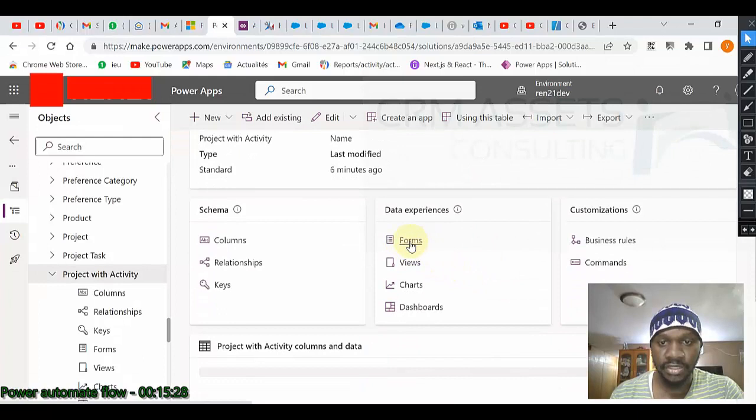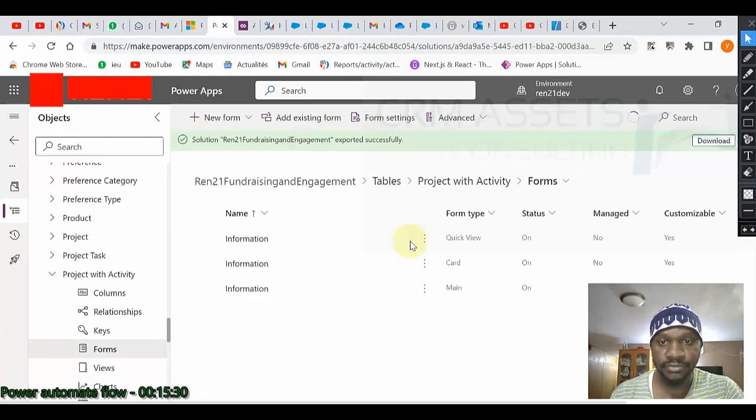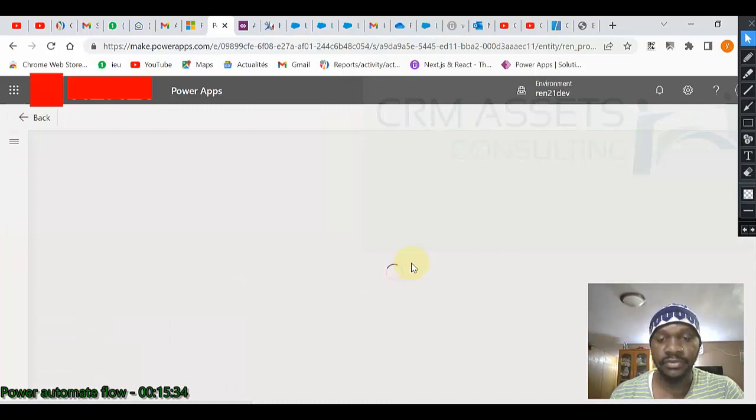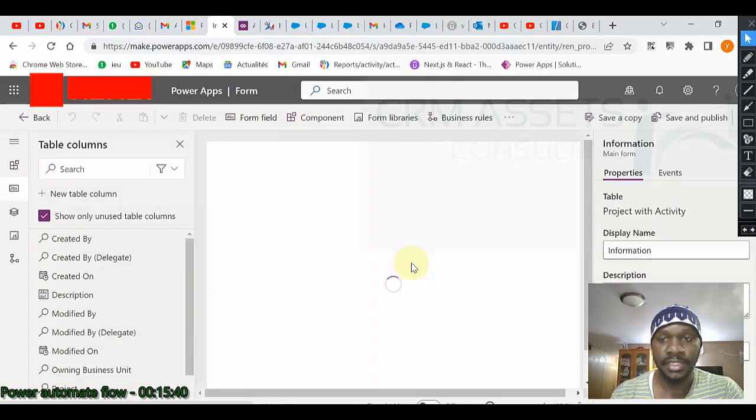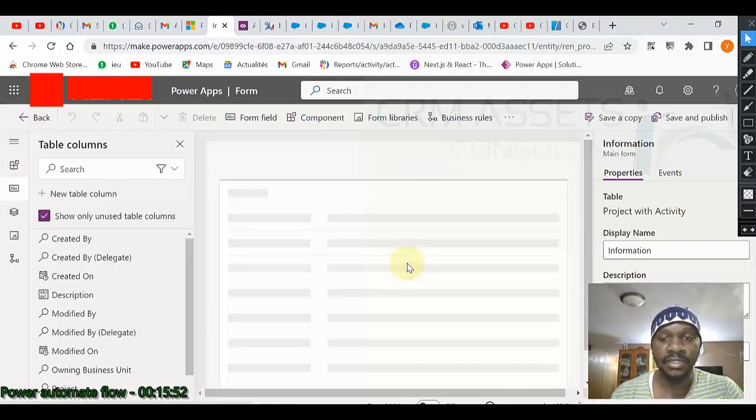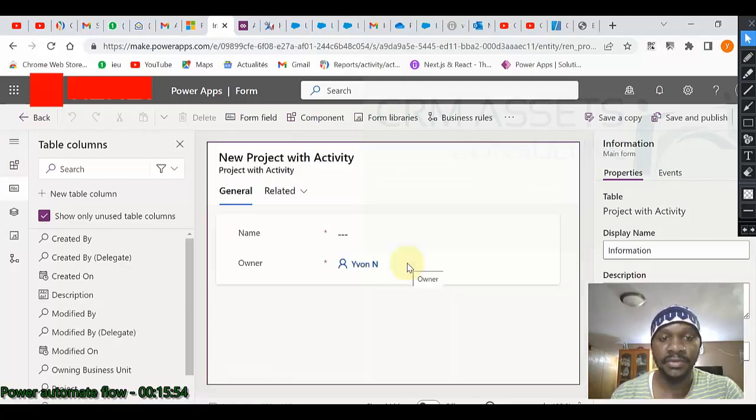I want to click on form, not on dashboard. Okay, so I click on my main form. It's opening. Okay, so I will add a subgrid pointing on project with activity that carry my regarding.